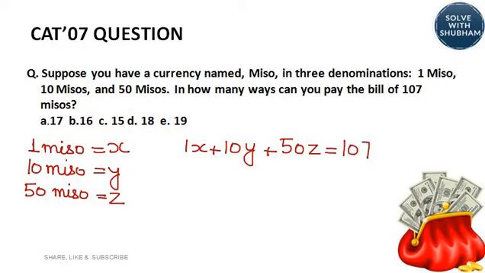Now we have 3 variables and 1 equation. So how are you going to solve it? You have X plus 10Y plus 50Z is equal to 107.